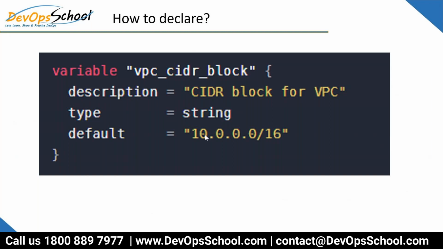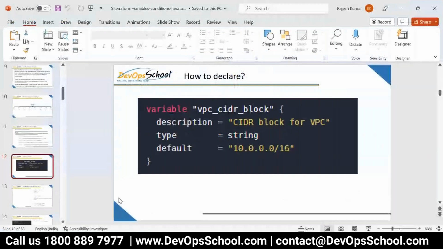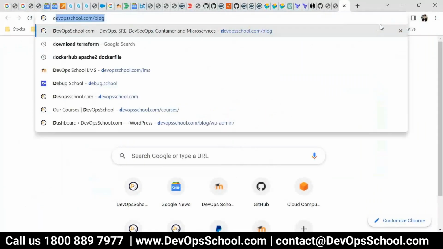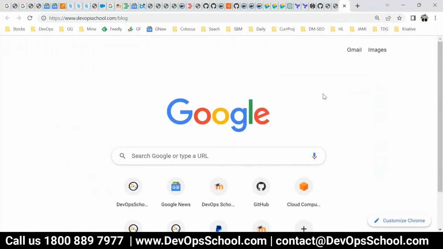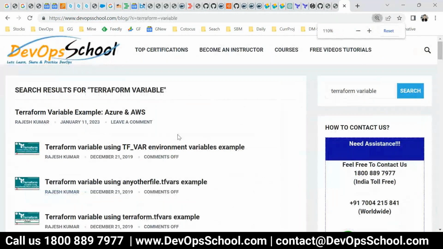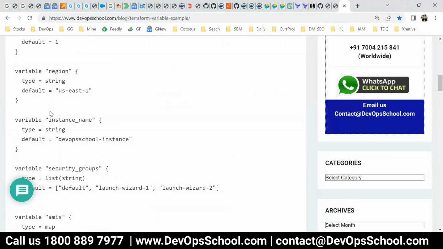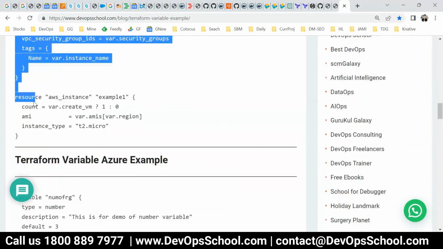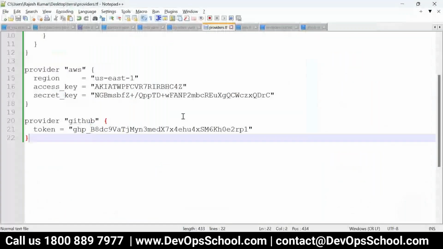This is how it works in Terraform. Okay. I'll not complicate it. I'll show you only one file which has all the types of variable I want to show you. So, Terraform variable. Here in this file, you have variables for Azure and AWS, so you can use it. I'll explain it to you, don't worry about that. Go to AWS.